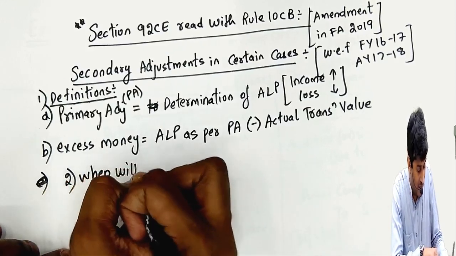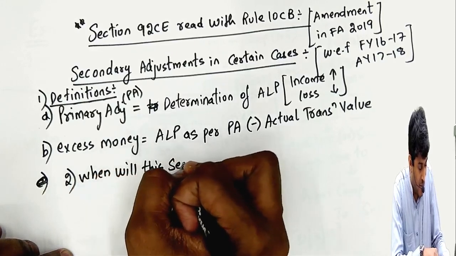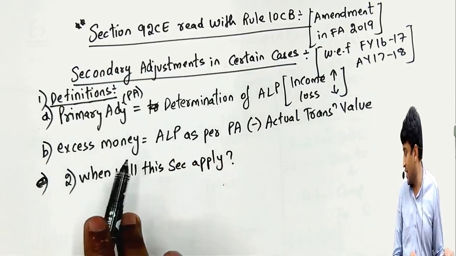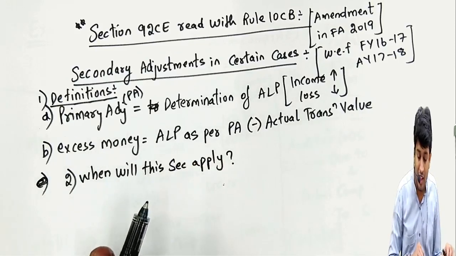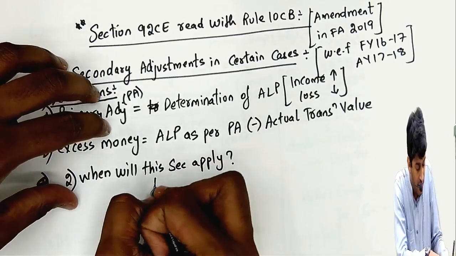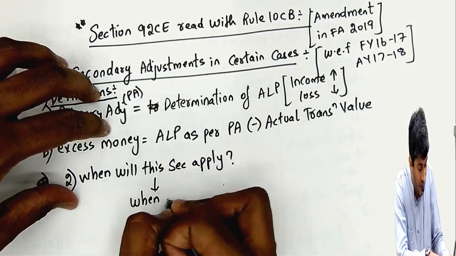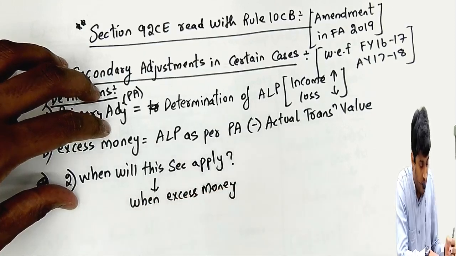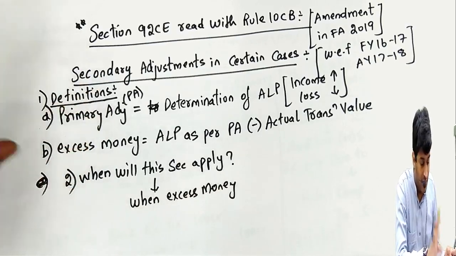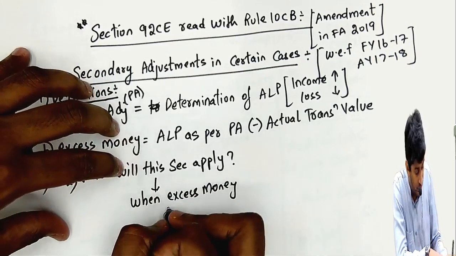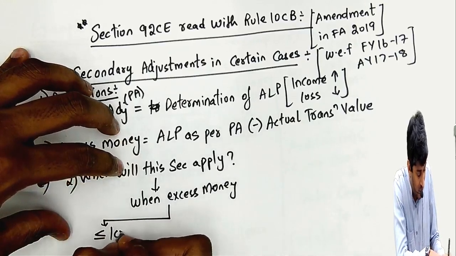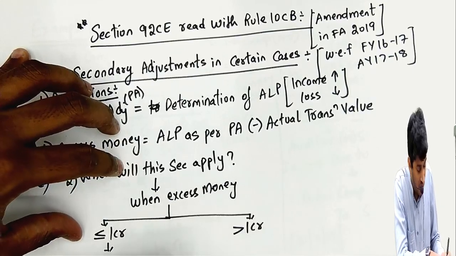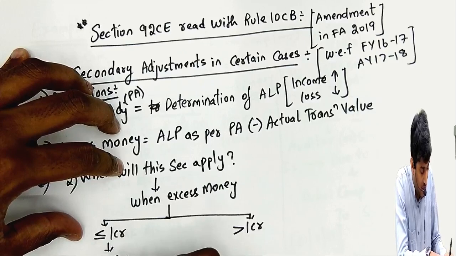When will this section apply is the second question. We have understood the definitions, what is my primary adjustment, what is my secondary. Second question we are asking, when will this section apply? First point, when excess money, the difference between ALP and actual value, is less than 1 crore or greater than 1 crore. Less than 1 crore, 92CE will not apply.